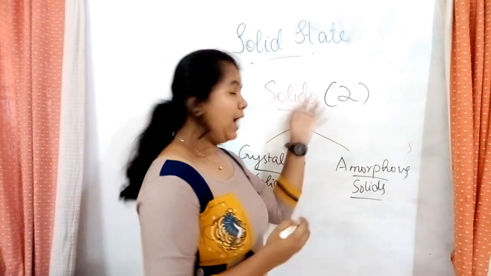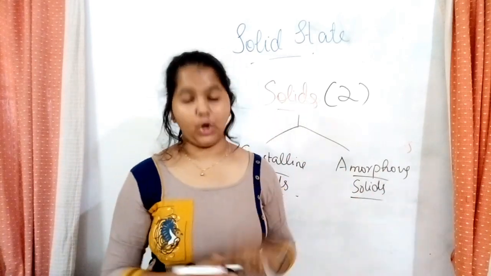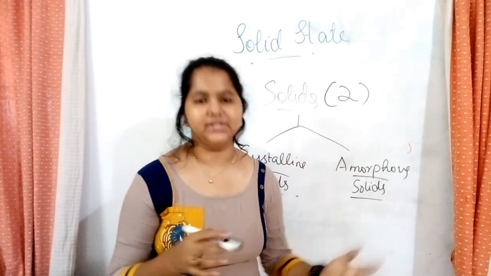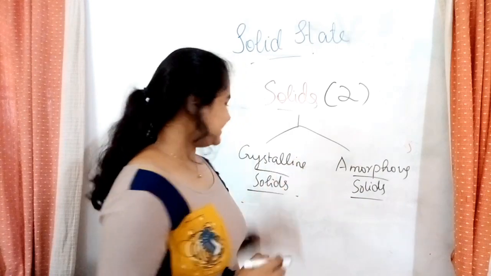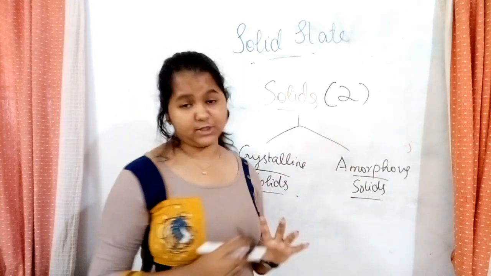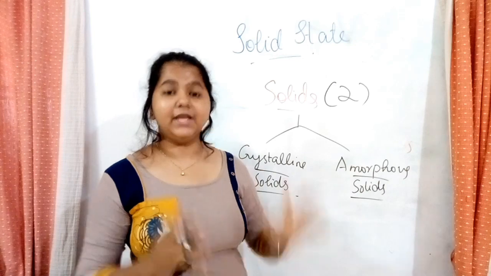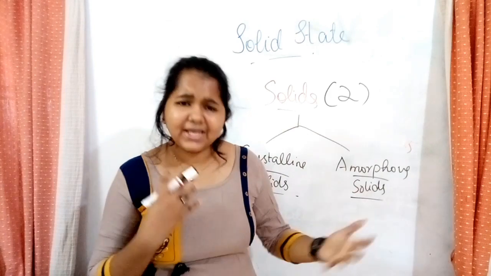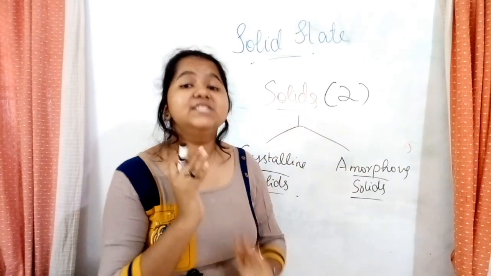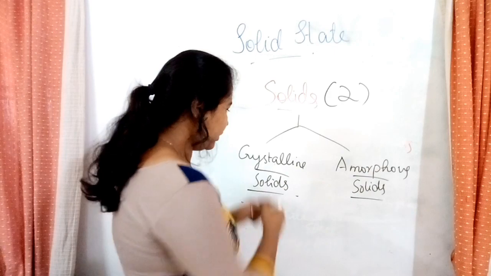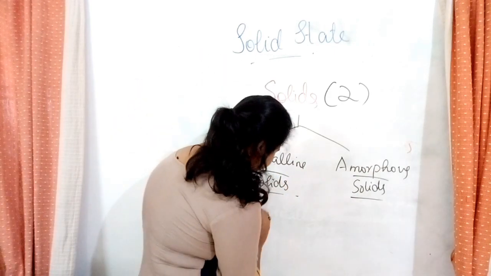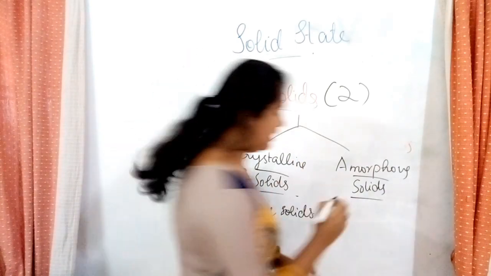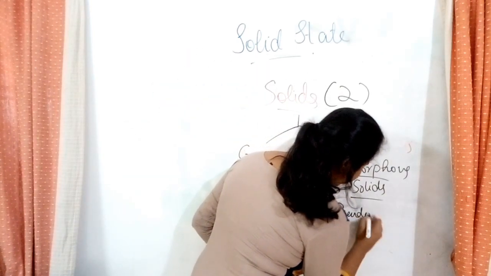So, how is this classified? On what basis is it classified? It is classified on the basis of the arrangement of the constituent particles. So, let's take crystalline solids and amorphous solids. Crystalline solids are pure solids or true solids, whereas amorphous solids are not actually solids, but they are pseudo solids or false solids. So, crystalline solids are true solids and amorphous solids are pseudo solids.